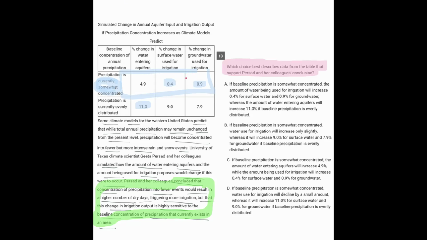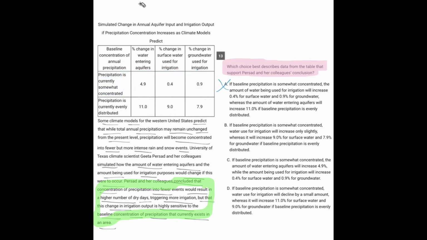What does it matter if I tell you what happened with somewhat here and then what happened with evenly here? We're not going to really be able to compare those numbers because we're not comparing the same things. We're not comparing the 4.9 to the 11 in this column or the 0.4 to the 9 in that column. We're comparing things that are not even in the same column with one another. So we can get rid of that one.